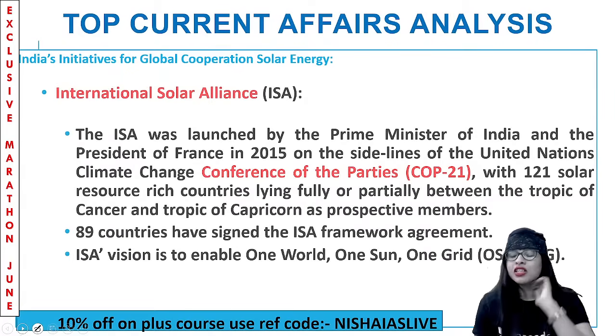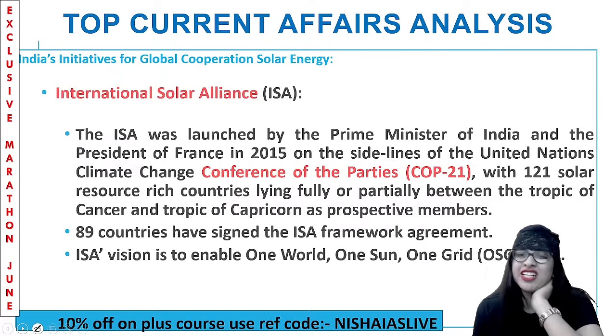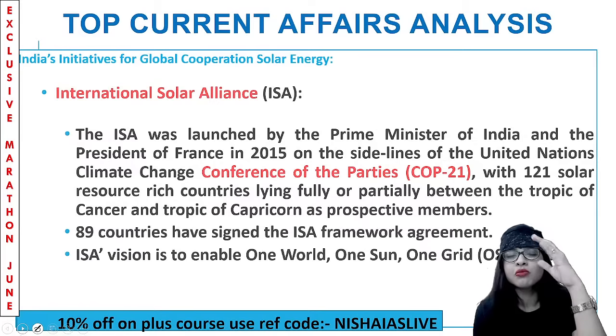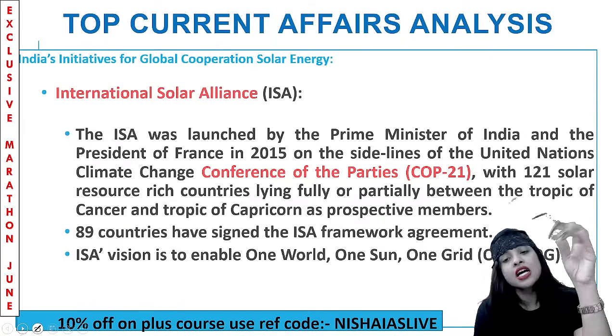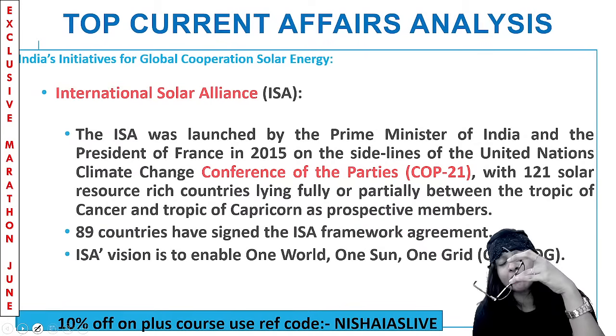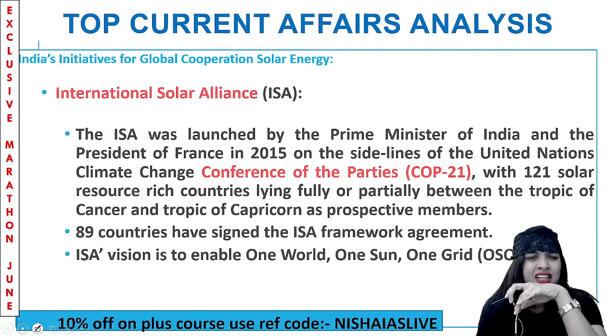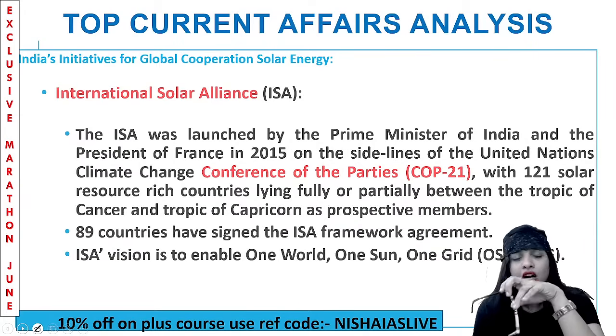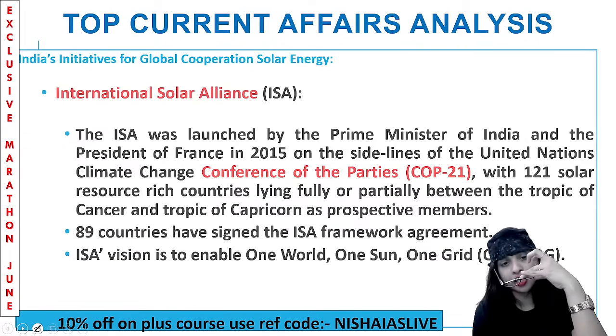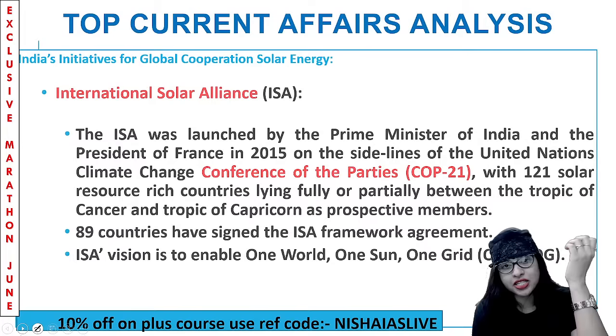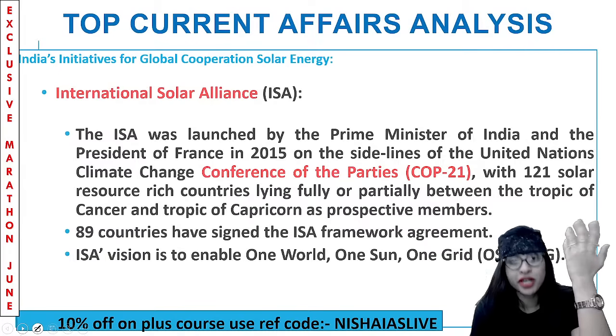Now, having understood this, we are talking about the solar perspective. That's all with regard to the current affairs there. Okay, there is nothing more that you should study about the current affairs, guys. Now, what is important is that from this particular current affairs, few topics like ISA, that is International Solar Alliance, and other initiatives by our country India with regard to solar energy development are to be understood. So, what are the initiatives by our country India for global cooperation in solar energy is something to be understood.